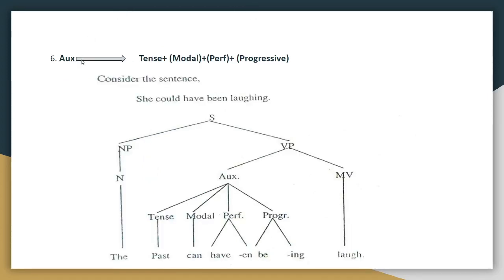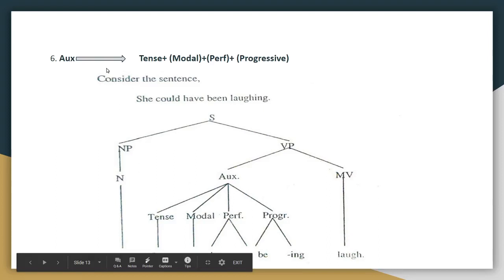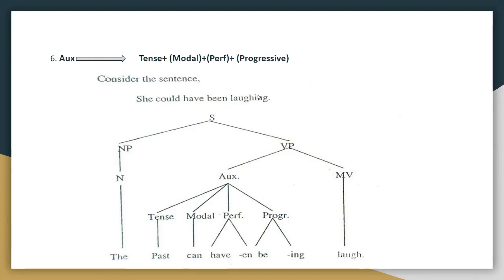Coming to the next combination, an auxiliary can also contain a tense along with modal, perfective, as well as progressive form of the verb. So now let's consider this sentence: she could have been laughing. Undoubtedly this sentence is in past perfect continuous. Okay, now we are going to split the sentence into two, NP and VP. So she is our NP. VP can be divided into auxiliary and main verb, and we are very sure about the main verb, which is laugh. Now we are going to split the auxiliary into tense, modal, perfective and progressive.